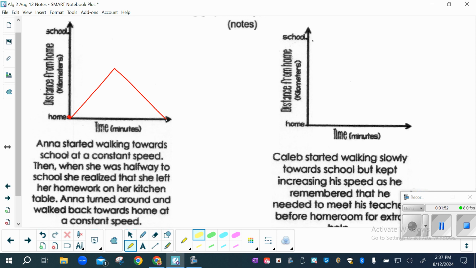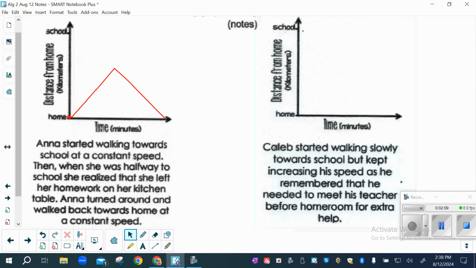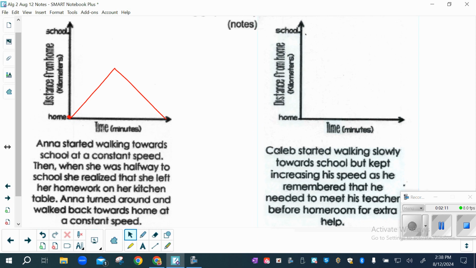Okay, so now the next one. Caleb started walking slowly towards school, but kept increasing his speed as he remembered that he needed to meet his teacher before homeroom for extra help. So slowly and then increasing. So what's the shape going to be there? A curve. It's going to start flat because it's slow and then increasing.